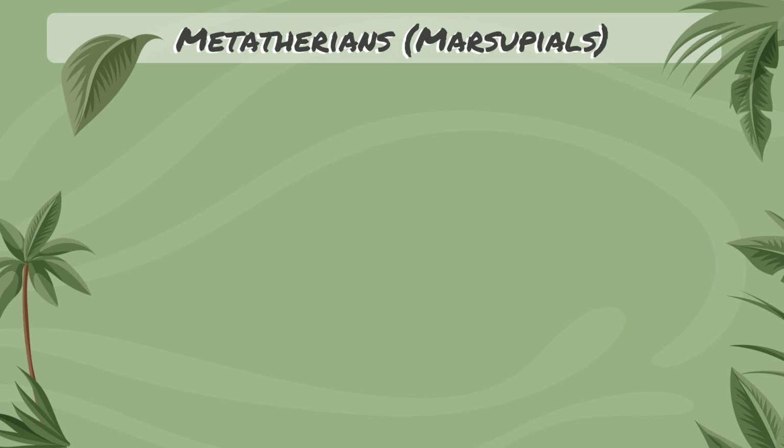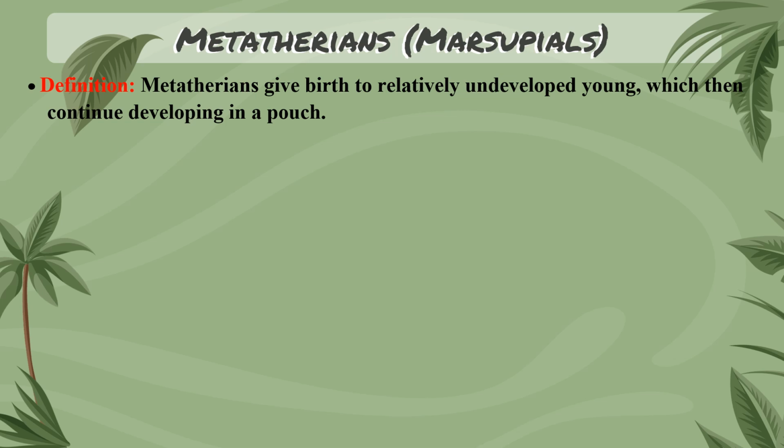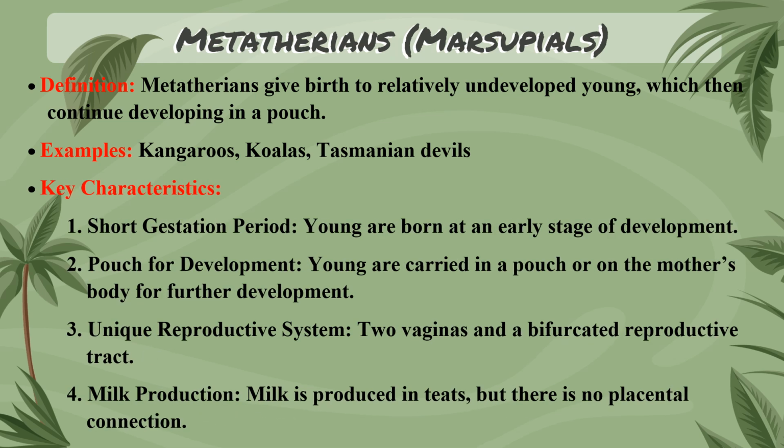Let's see who are Metatherians. Metatherians are also called marsupials. They give birth to relatively undeveloped young, which then continue developing in a pouch-like structure. Some examples are kangaroos, koalas, Tasmanian devils, etc.